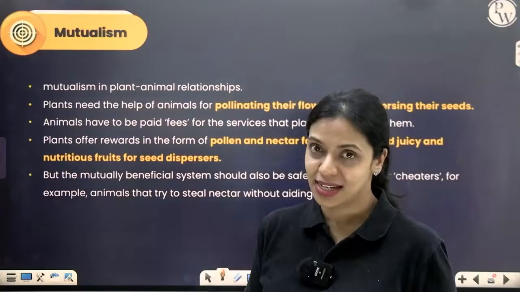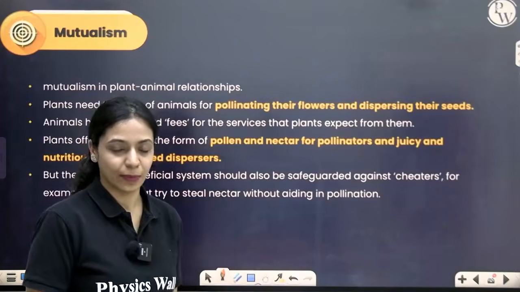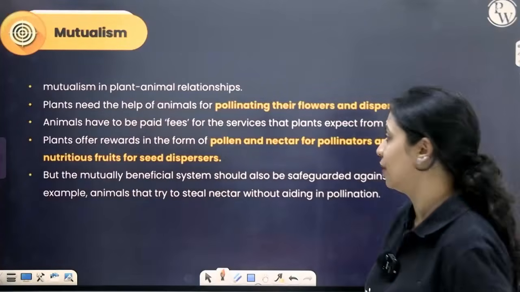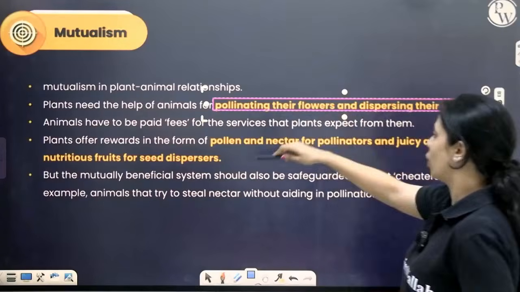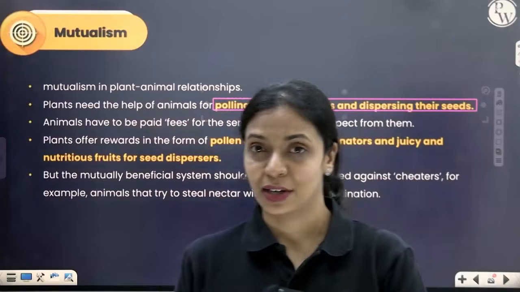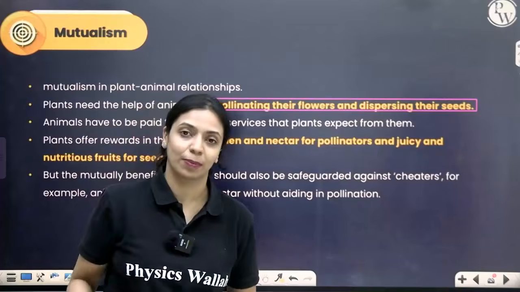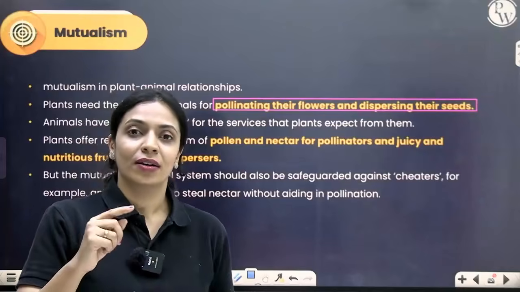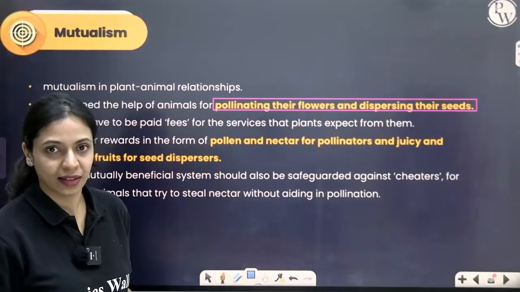What's interesting is mutualism that you see between one species of plant and one species of animal. Generally, plants require the help of animals for pollination and for seed dispersal. To make sure that animals visit the plant for pollinating and dispersing their seeds, plants will offer them many rewards. About attractants and rewards we've already learned in the chapter sexual reproduction in flowering plants. In order to make sure animals repeatedly come to them for pollination, they will provide pollen grains and nectar as